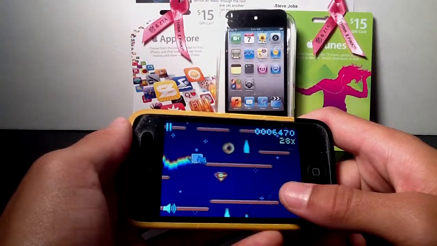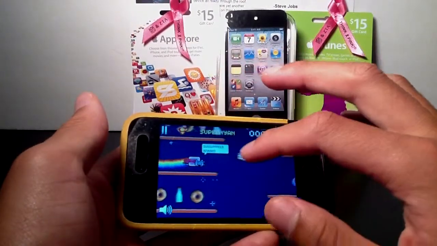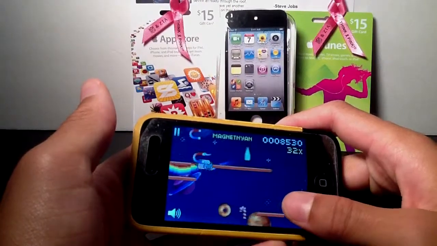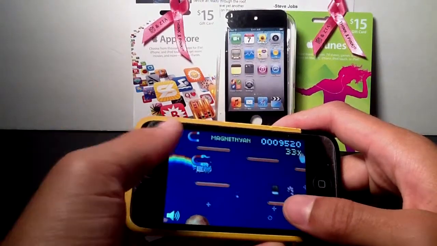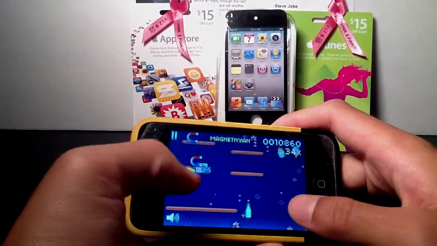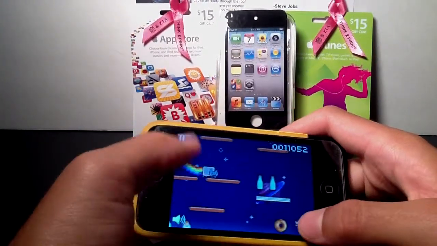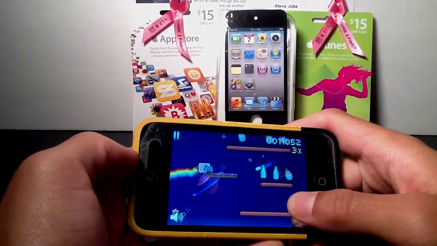Some people may like to collect the power-downs because they may be funny, but I'll let you guys explore those. But overall, this is just a very fun game. If you guys may have seen, I have had a few power-ups like the Magnetic Nyan, that's what it's called. Right here's something that I would avoid, looks like that. The Evil Nyan, I lost points. But overall, this is a very fun application.